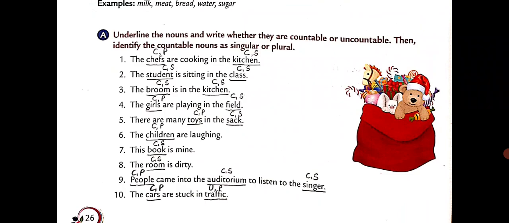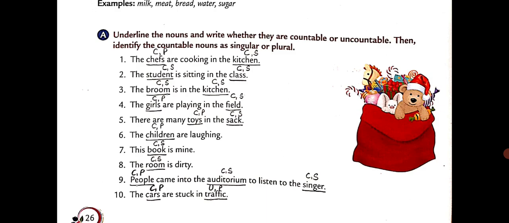In part A, you have to underline the nouns and write whether they are countable or uncountable. Countable means what you can count in numbers, okay? And uncountable means which you cannot count in numbers, right? Like milk, you cannot count it. After that, identify whether they are singular or plural.